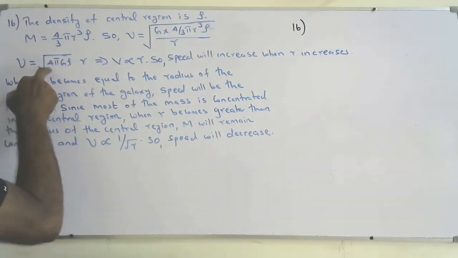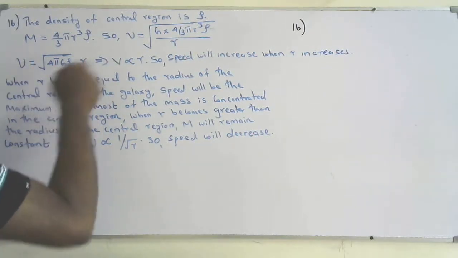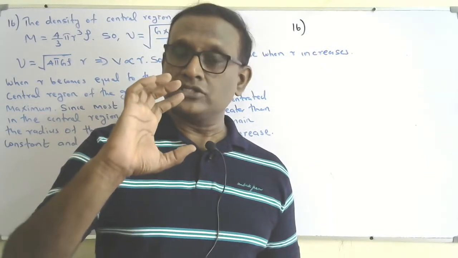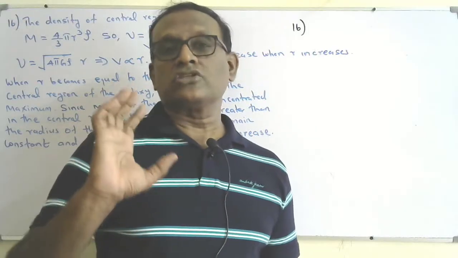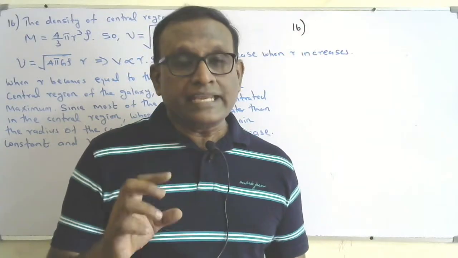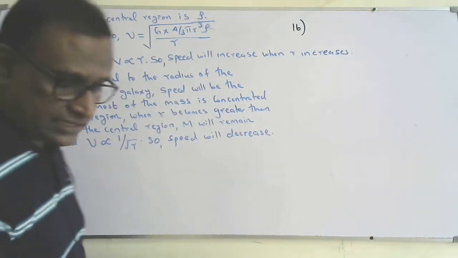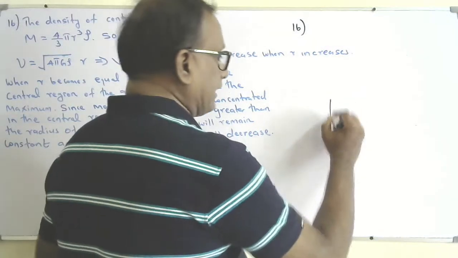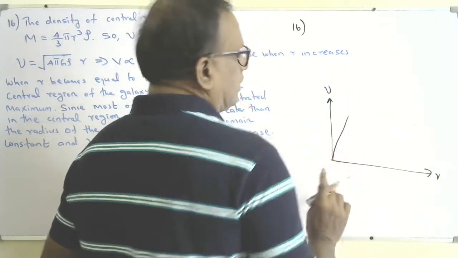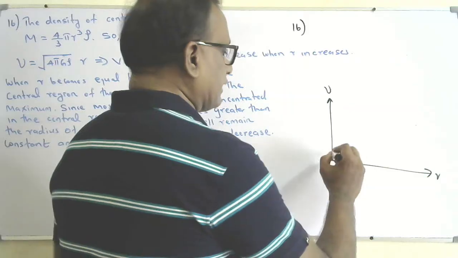So we will get v equals square root of 4 pi G rho times r, that is v directly proportional to r. This is true only up to the radius of the central region, or up to the radius of the nucleus. So up to the radius of the nucleus, the central region of the galaxy, speed will increase almost like a directly proportional relationship. So that's the reason the graph is given like increasing speed, almost a straight line.